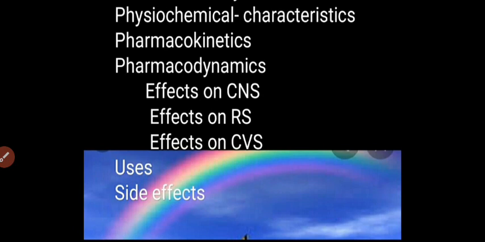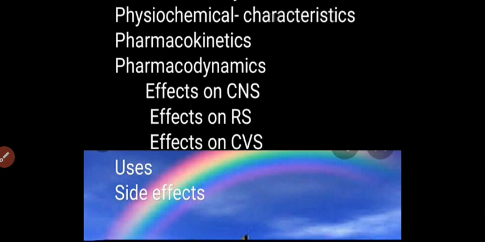Bioavailability is 93% after parenteral administration and 20% after oral use as a result of high first pass metabolism. Now we will see the pharmacokinetics. Ketamine is metabolized by hepatic microsomal enzymes.